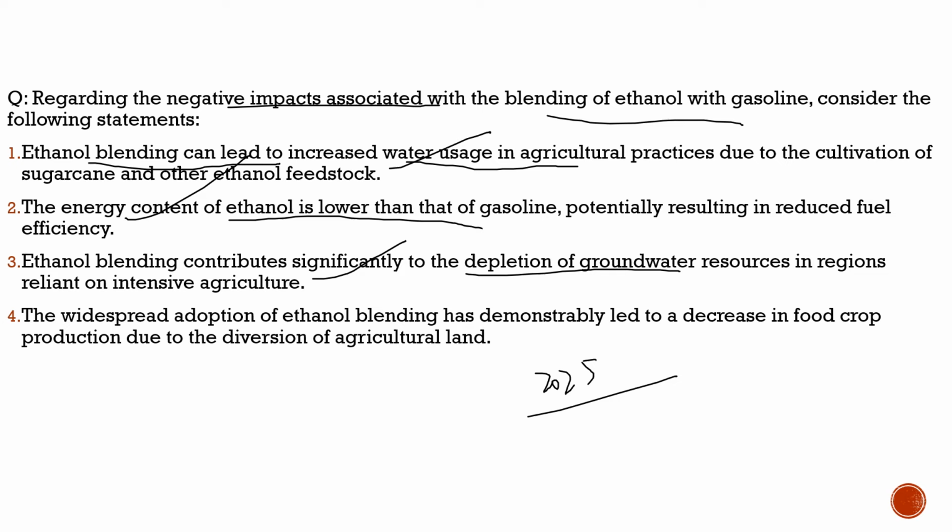Fourth statement, the widespread adoption of ethanol blending has demonstrably led to a decrease in food crop production due to the diversion of agricultural land. No, it is incorrect. So definitely this statement is incorrect. With respect to this question, the correct statements are statement 1, statement 2, and statement 3 only.